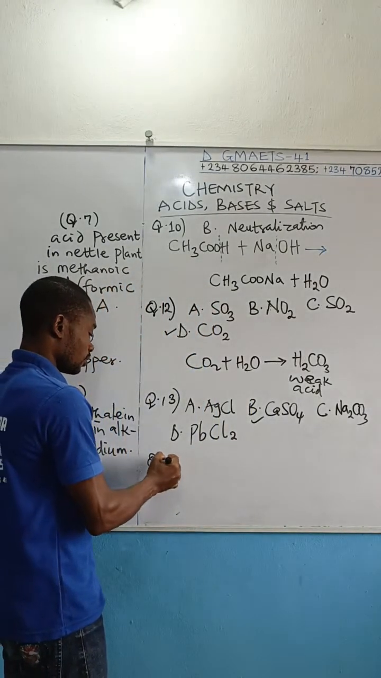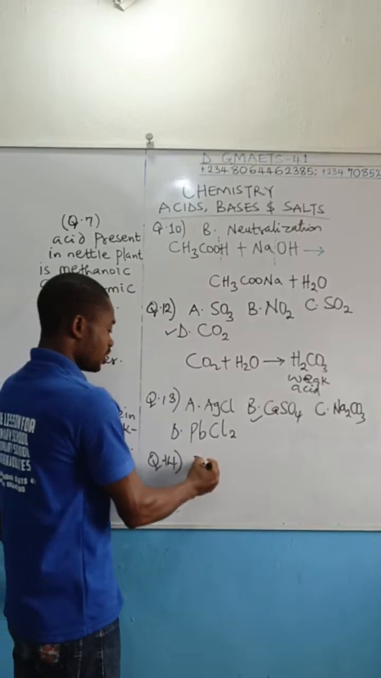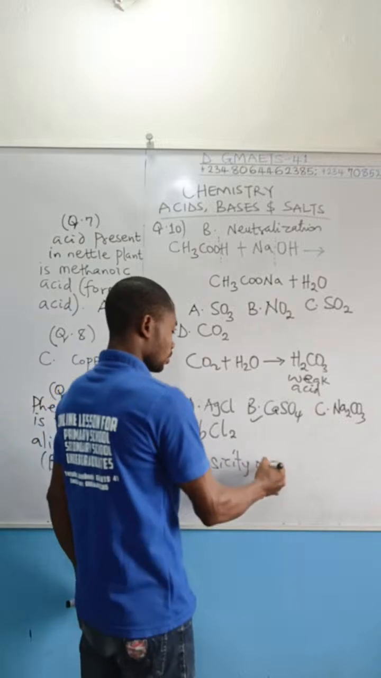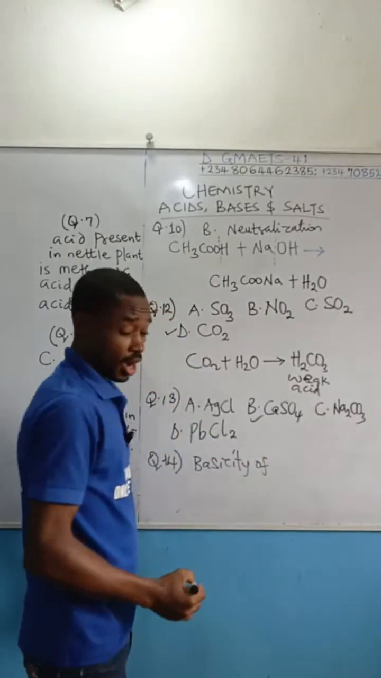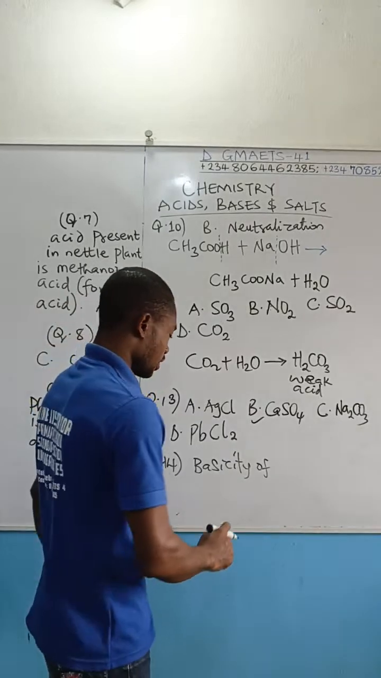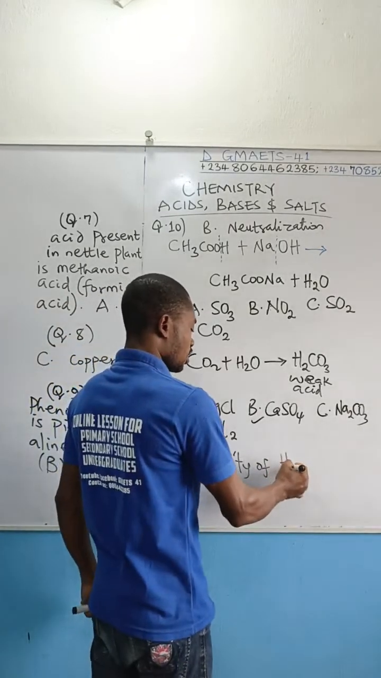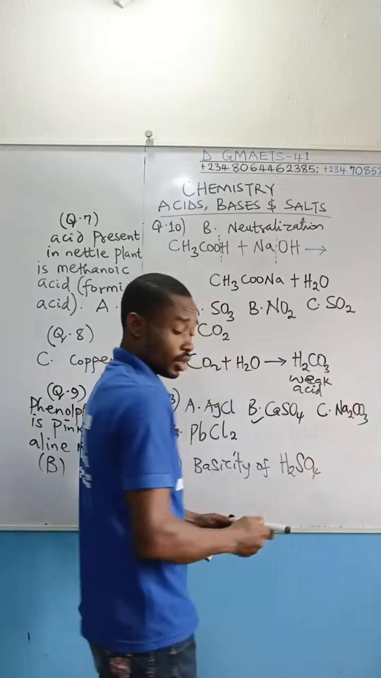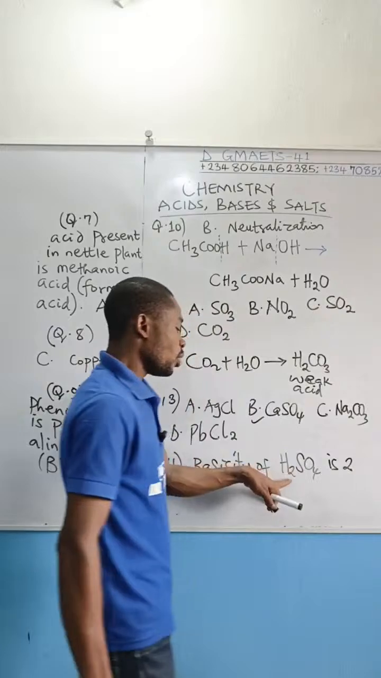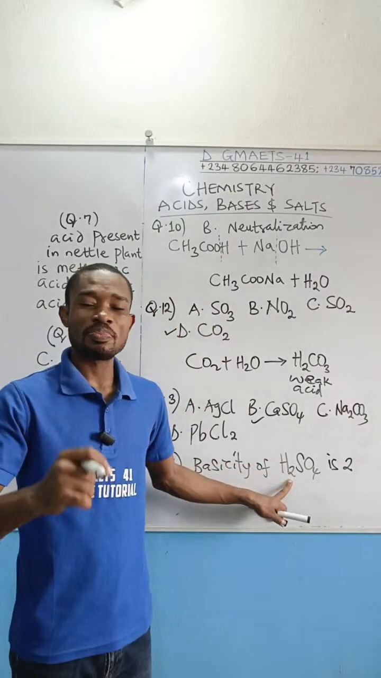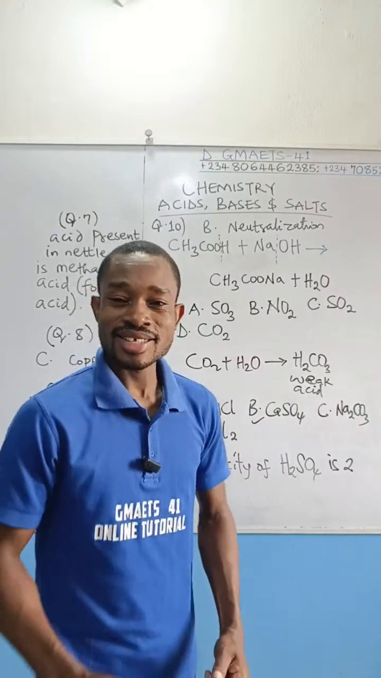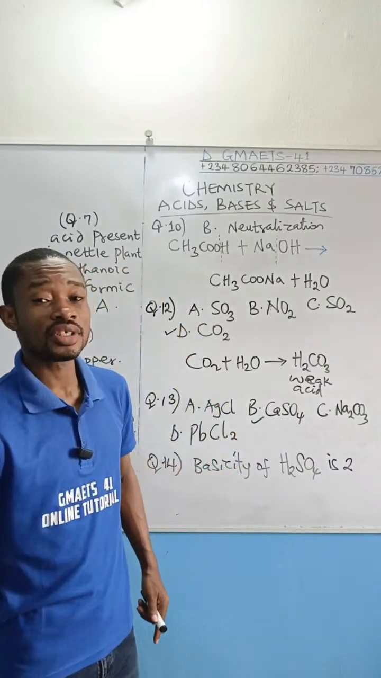Question 14. Basicity of tetraoxosulfate 6, H2SO4. I think I spelled that well, right? So the basicity is 2, which is the number of replaceable hydrogen ions. Basicity of an acid is the number of replaceable hydrogen ions in that acid.